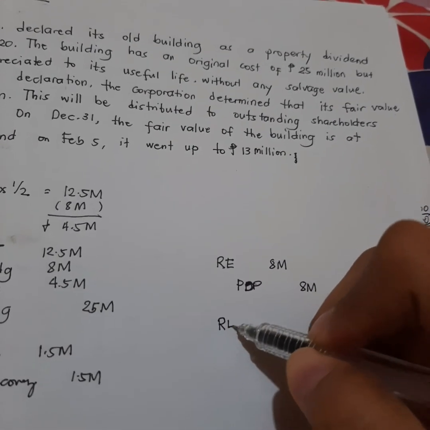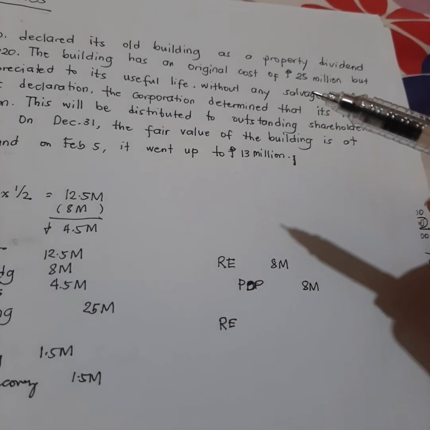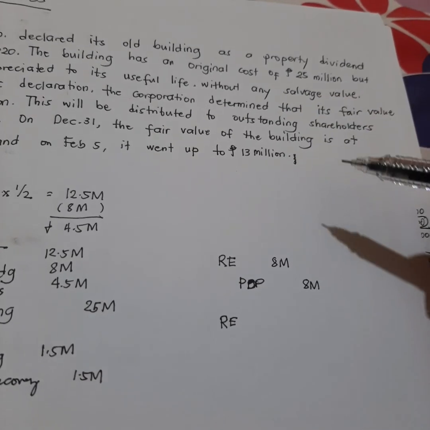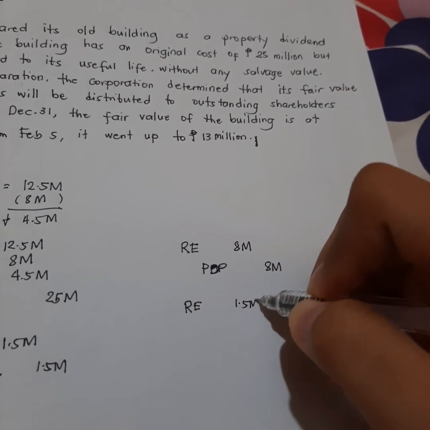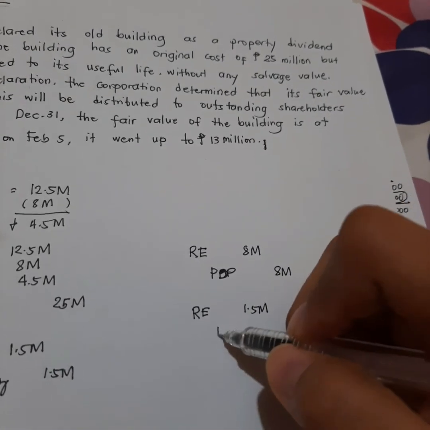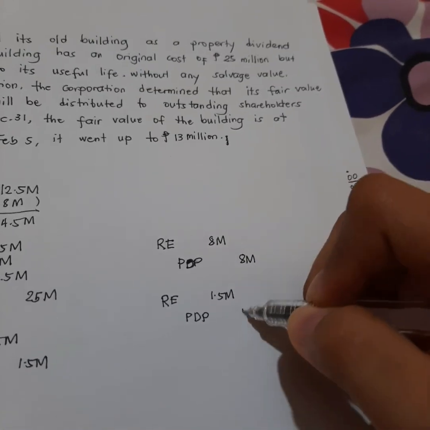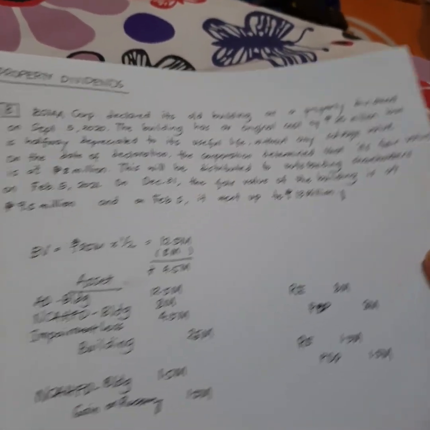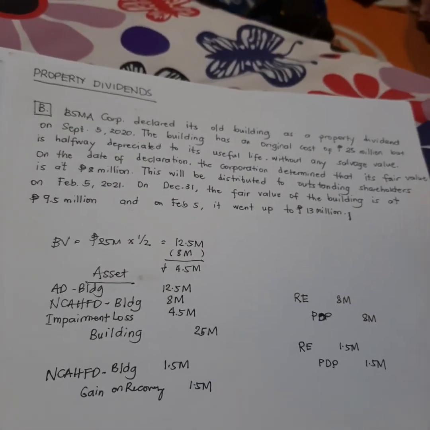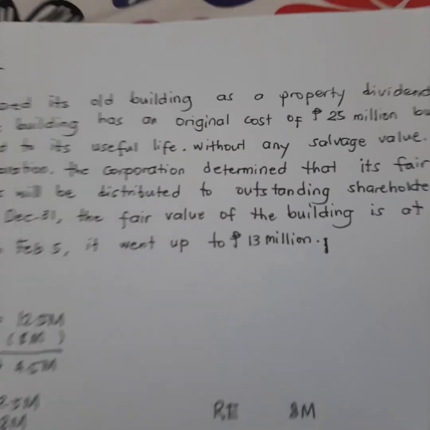debit retained earnings, syempre dahil tumaas ang ating fair market value, tataas din ang ating utang. So we have debit retained earnings for 1.5 million and credit property dividends payable for 1.5 million pesos also. Okay? Now, on February 5, tumaas pa siya, no? So it became 13 million.